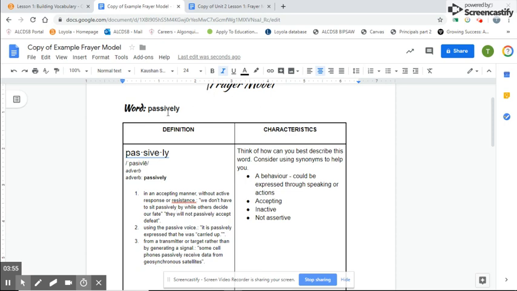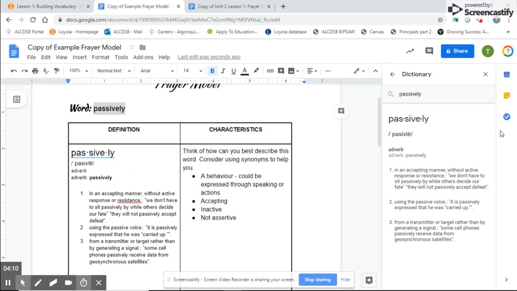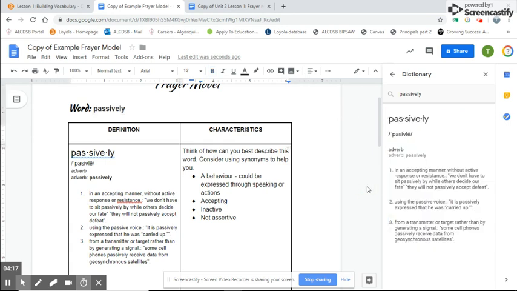down. Now, a great thing about Google Docs is if you highlight the word passively and you right-click on it, so with your mouse it's a right-click, or if it's a Chromebook, you click with 2 fingers on the pad, and you can go down to define passively. Over here will pop up what the exact dictionary definition is, and you can just highlight all of it and then copy and paste it into your definition.